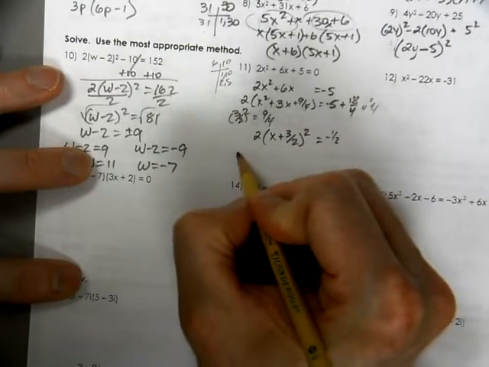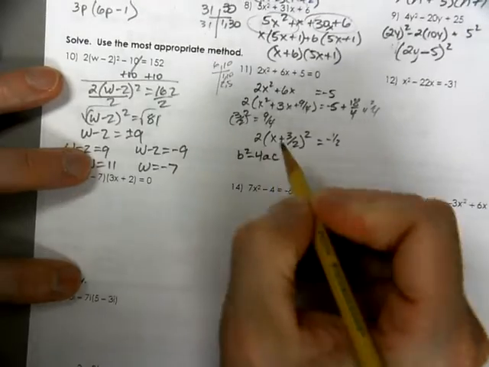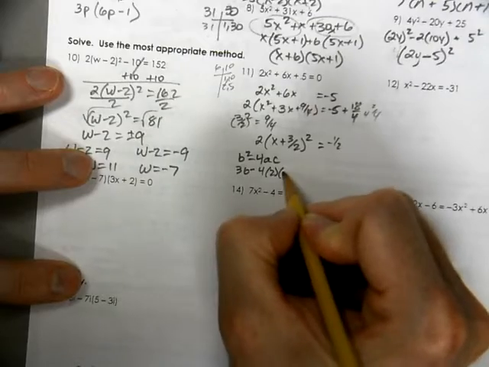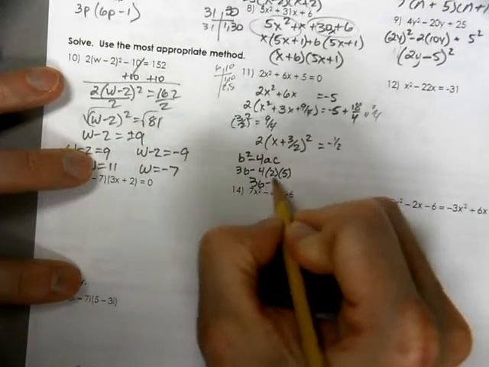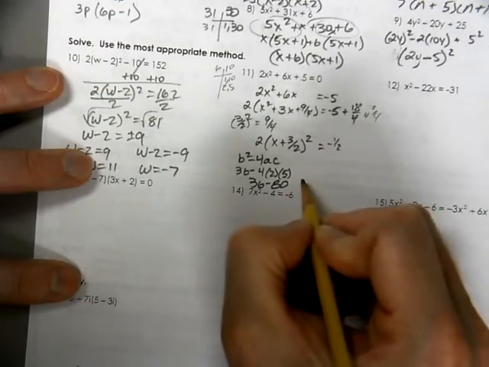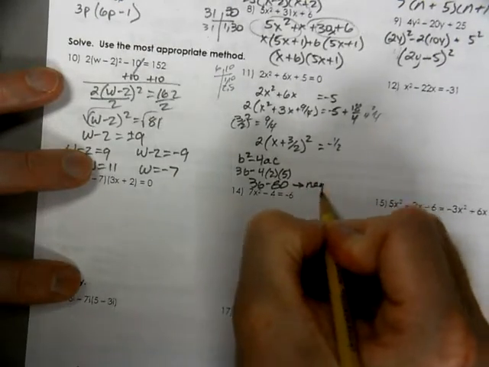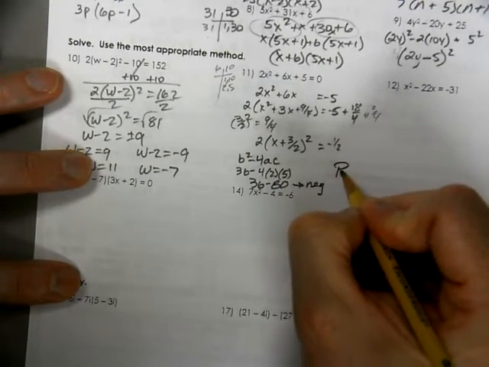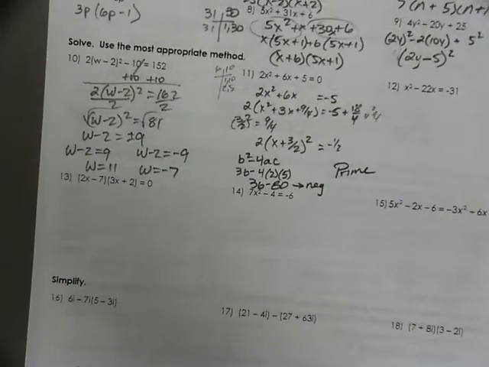Another way to test this out is to do the b squared minus 4ac. 36 minus 4 times a times 5 is 36 minus 80. That's a negative number, so this is not factorable. That determined if it was factorable. Because it was negative, that determined if it had real solutions at all. So it did not have real solutions because your discriminant was negative.